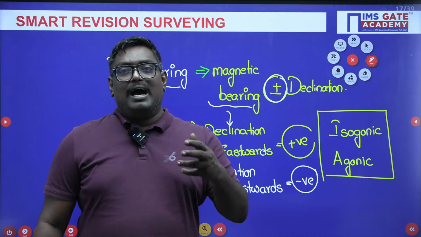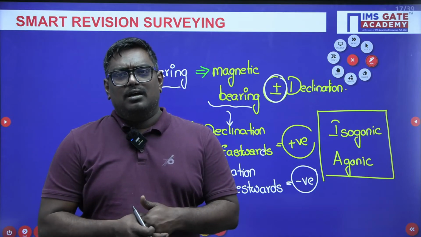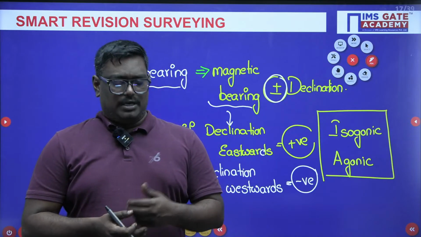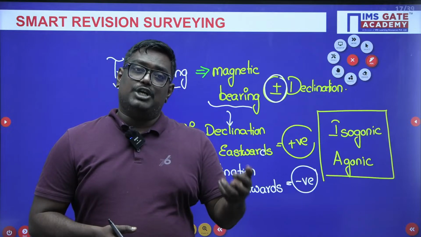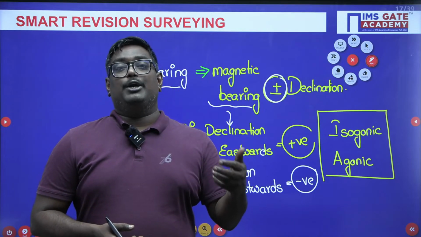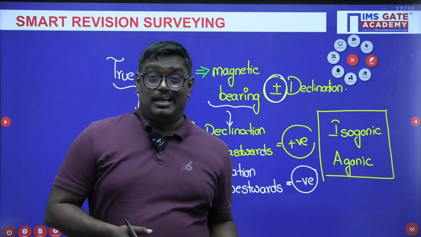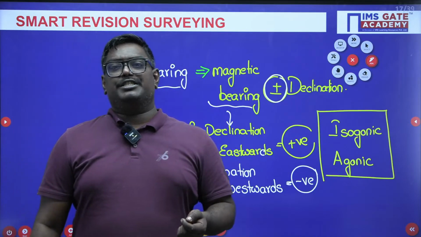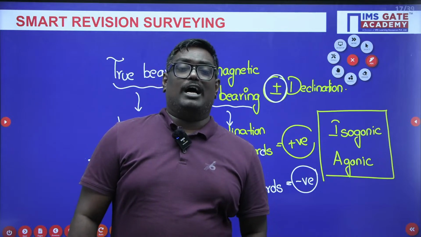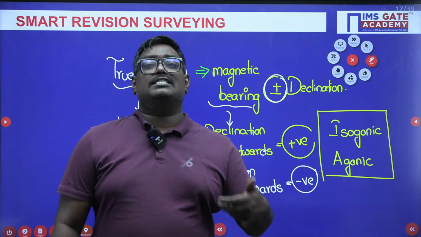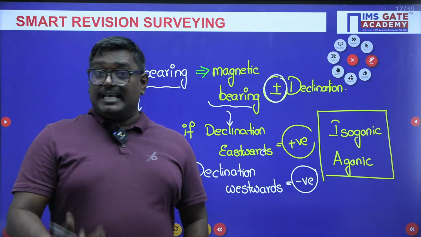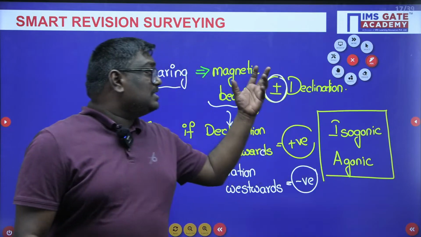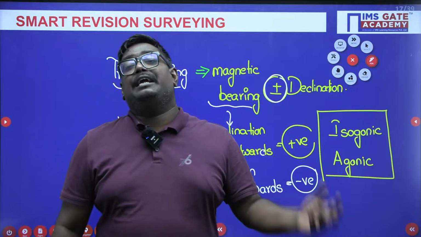We have three different things here. Suppose a question is asked: what do you mean by diurnal variation, secular variation, or annual variation? If it is a diurnal variation, it is a variation in 24 hours. If it is an annual variation, it's a variation in 1 year. If it is a secular variation, it's a variation in 250 years. So this is all about the variations and declination.